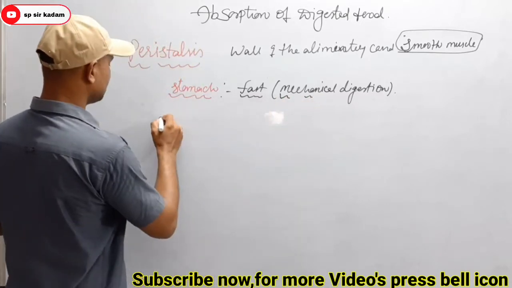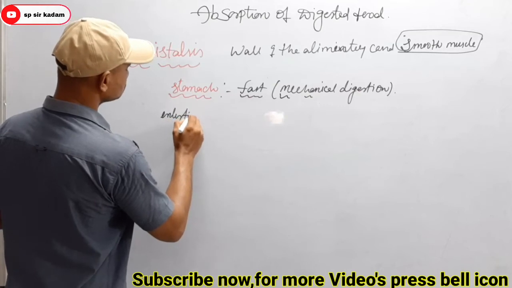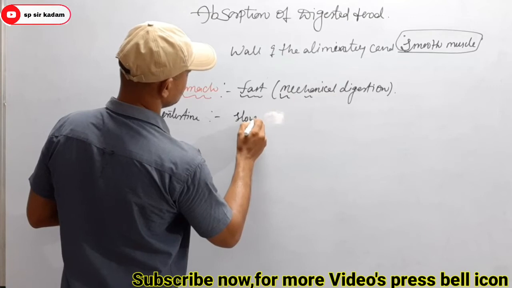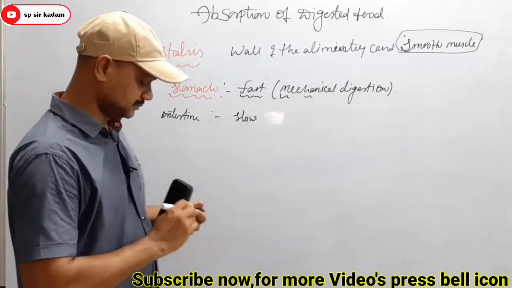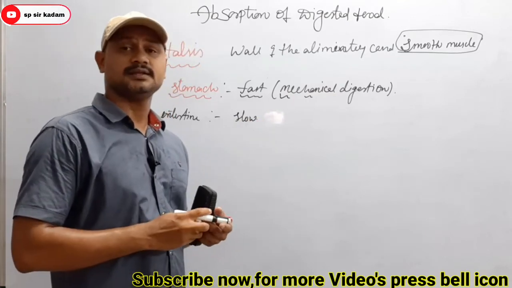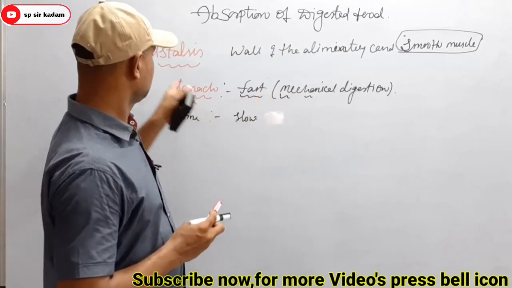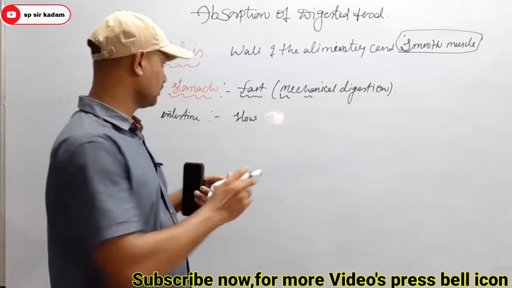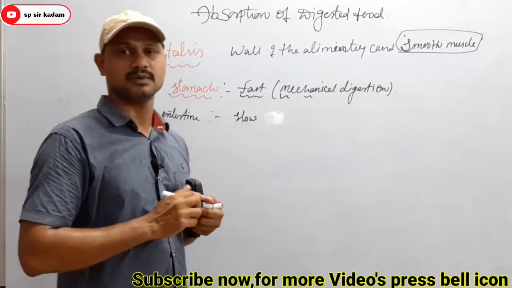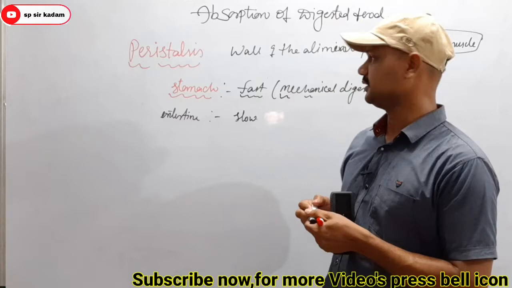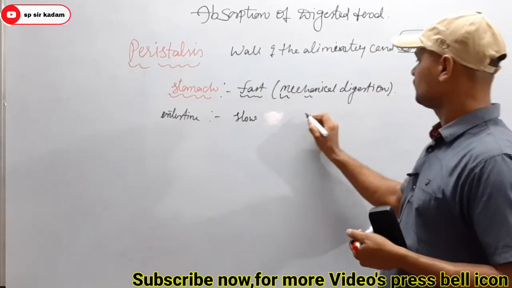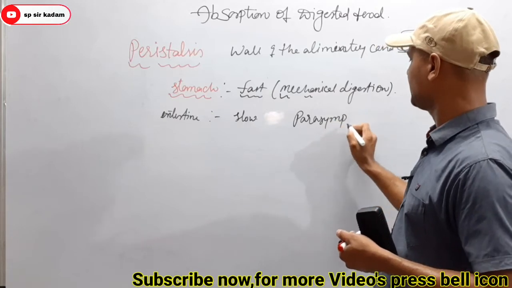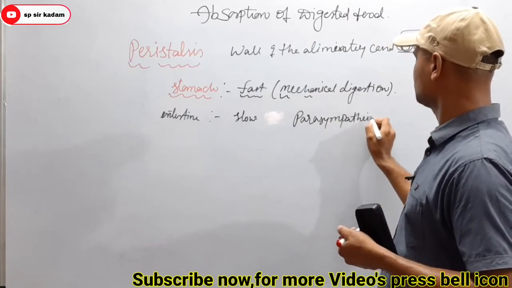But in the case of the intestine, the rate of peristalsis movement is very slow. Clear? Right. Then next, the rate of peristalsis movement is very fast particularly in which part of the alimentary canal? Stomach. It is regulated by which type of nervous system? That is the parasympathetic nervous system.